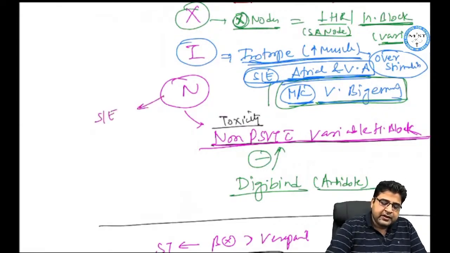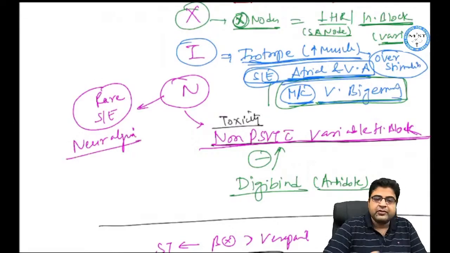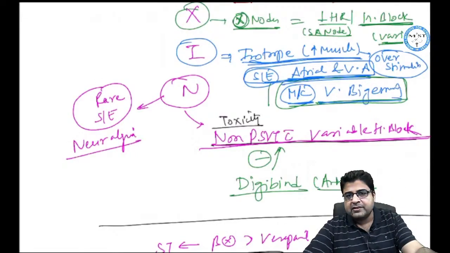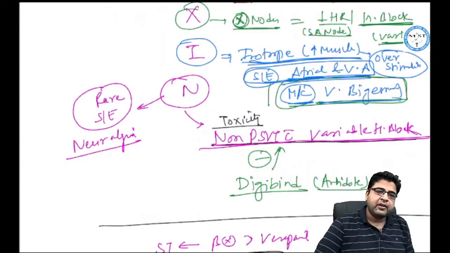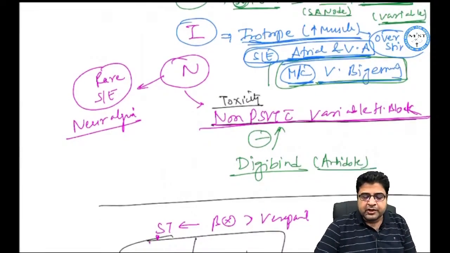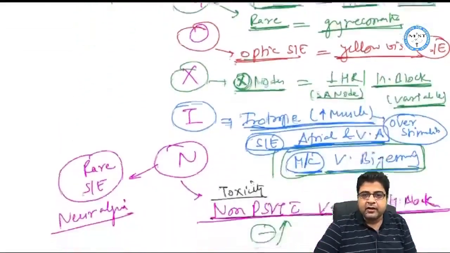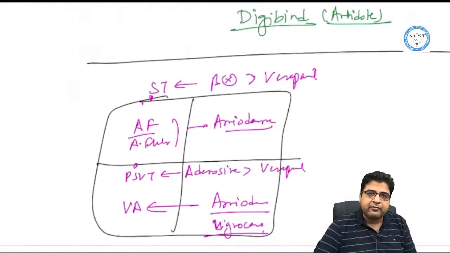So Digibind is the antidote for toxicity of this medicine, and from this N you can remember one more side effect. One of the rare side effects of this medicine is also neuralgia. So N stands for neuralgia. It's a rare side effect of this medicine, and one more is toxicity, that is non-PSVT with variable type of heart block, where we give Digibind. So that is all about the CHF drugs. Digoxin we have discussed in detail here. Rest of the drugs we have discussed in the respective topics.